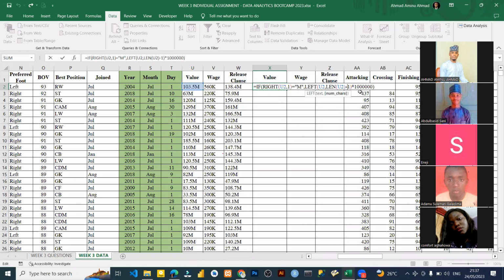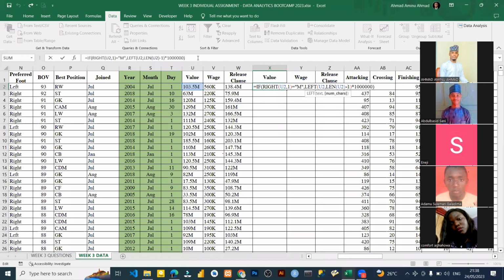That is the M or K. Because by now we are removing the M, because the value is M. So we are removing the M. Now, if I drag it down, wherever there is M at the end, it will remove it and multiply it by 1 million for us. That's what it will do for you. I know you are lost. I know you will say you are lost. I definitely know that, but it's okay. Let's continue. So we are done with this condition.